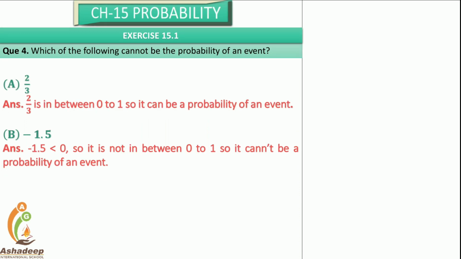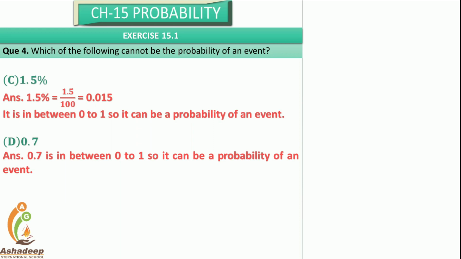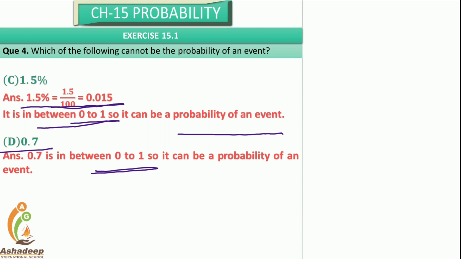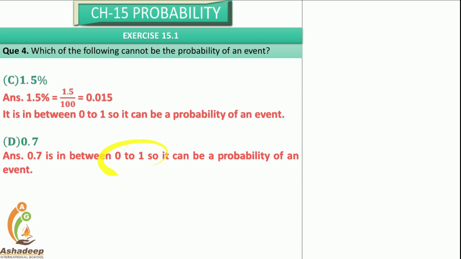Right, so you need to write it down in this manner. 2 by 3 is in between 0 and 1, so it can be a probability of an event. Minus 0.5 is less than 0, so it can't be in between 0 and 1, so it can't be a probability of an event. 1.5%, which is 0.015, is in between 0 and 1, so it can be a probability of an event. Now 0.7 is in between 0 and 1, so it can be a probability of an event.